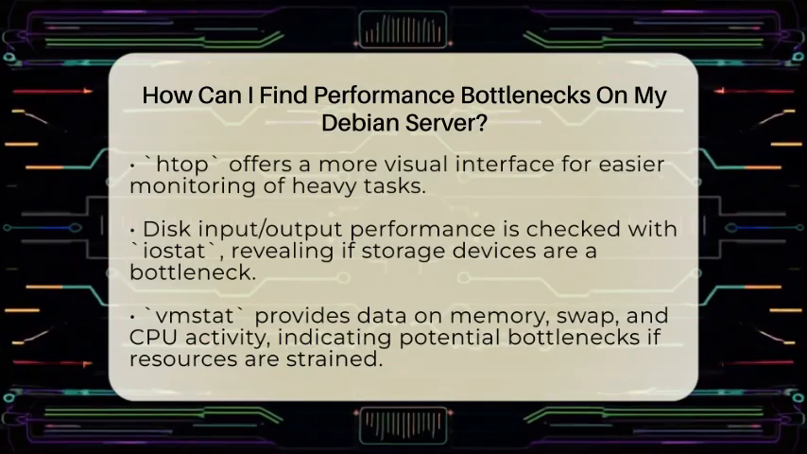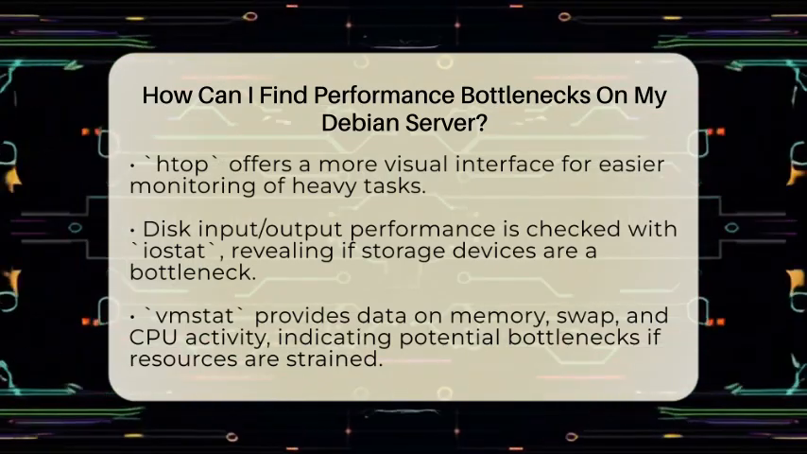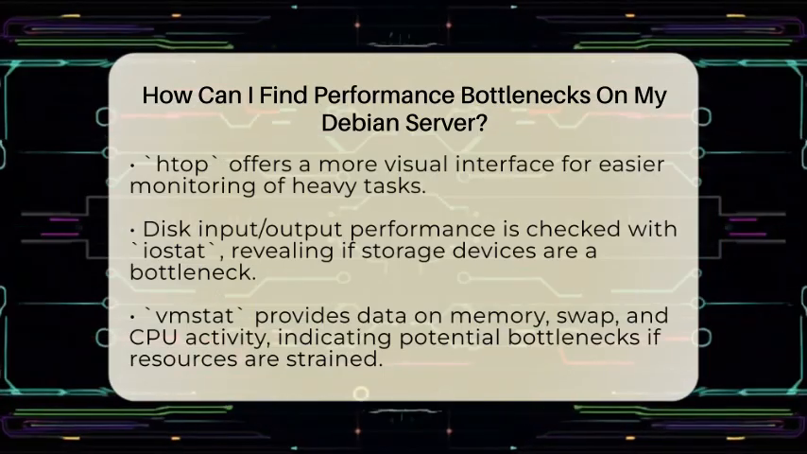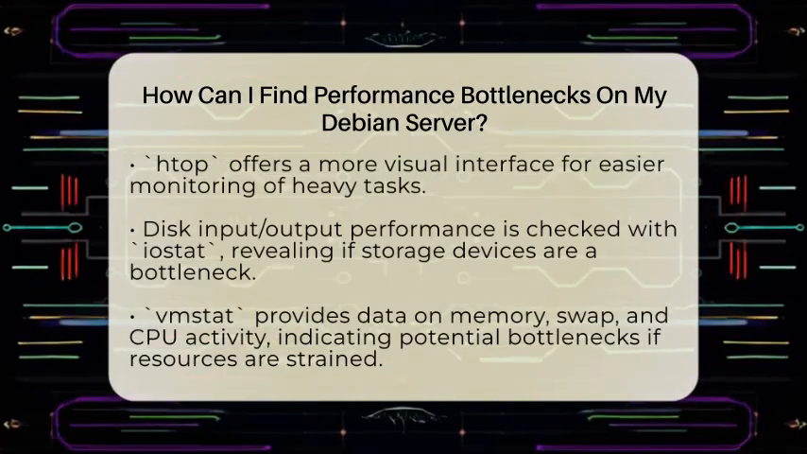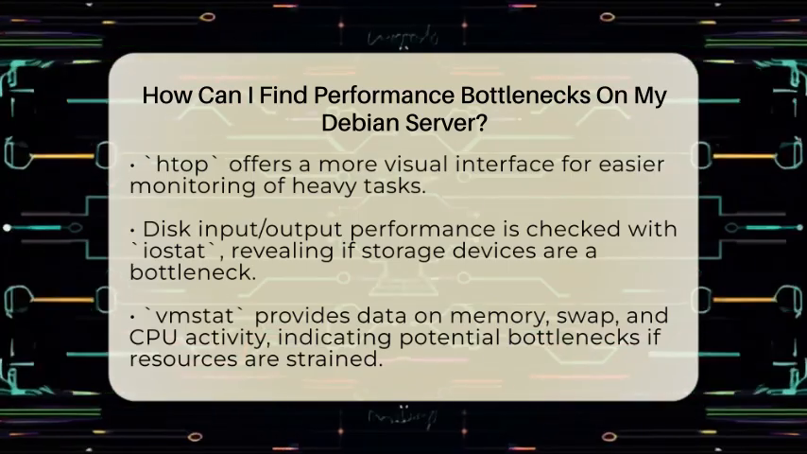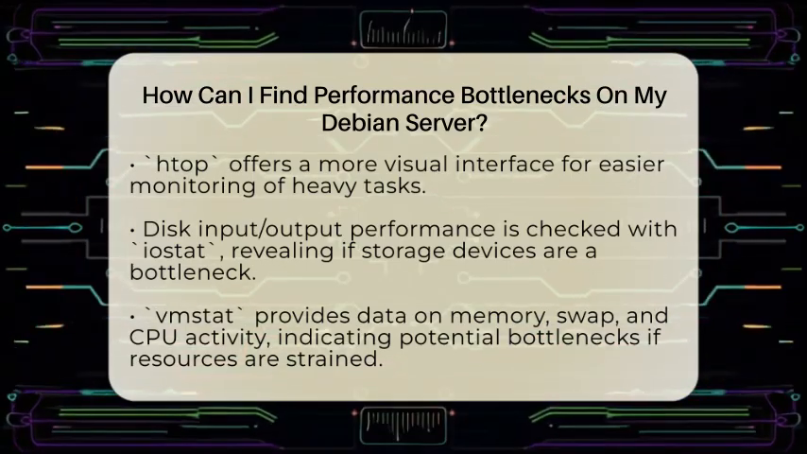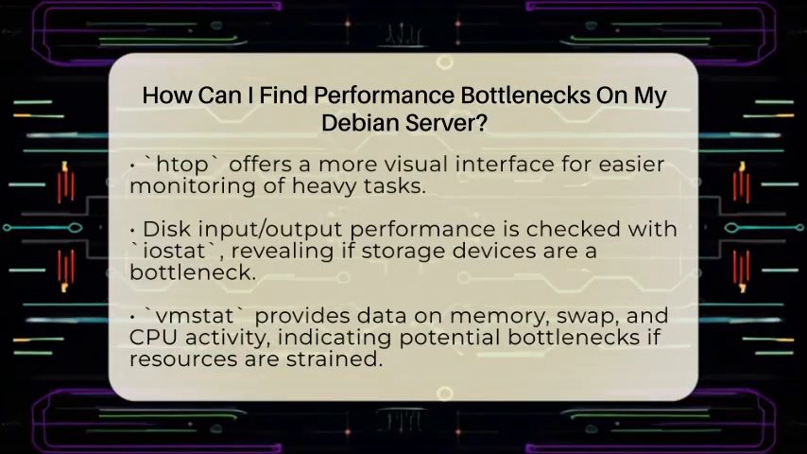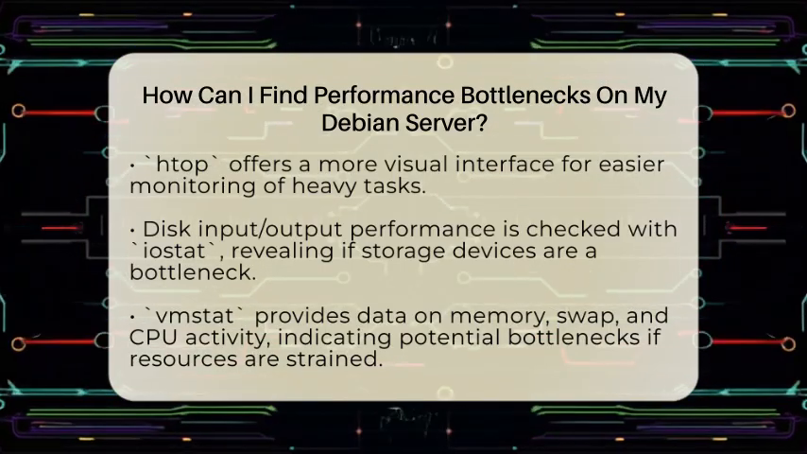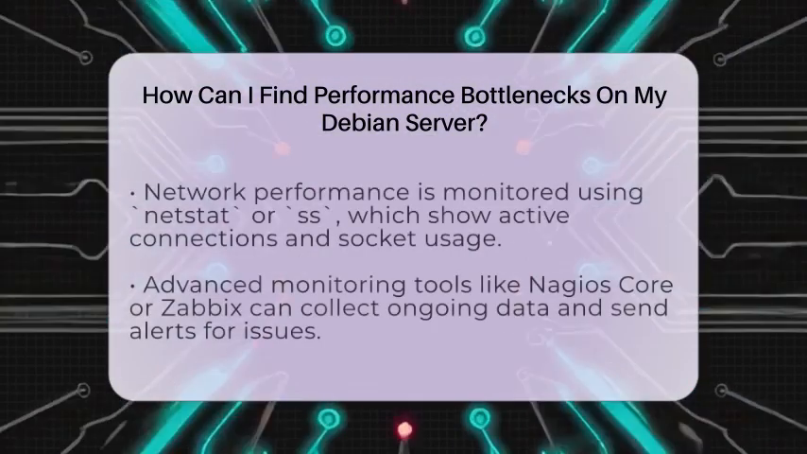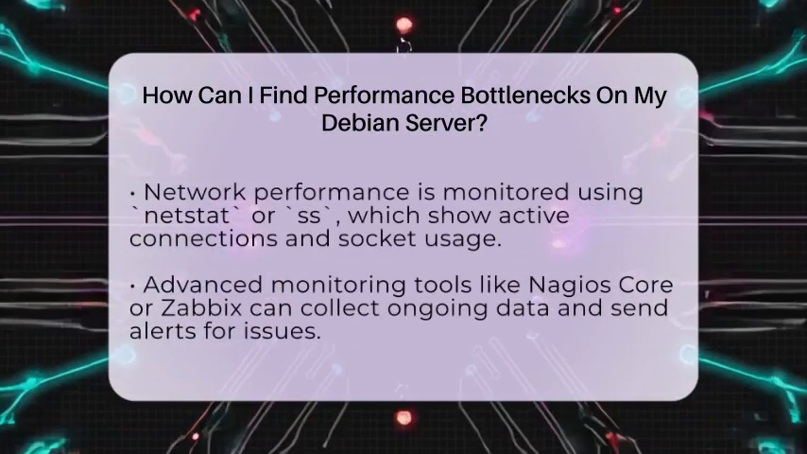You can also use the command vmstat, which reports on memory, swap, and CPU activity. If your server is running out of memory or swapping data to disk, that's a clear sign of a bottleneck. Monitoring network performance is also key. Commands like netstat or ss show active network connections and socket usage. If your server is handling too many connections or network traffic is high, it could be causing delays.